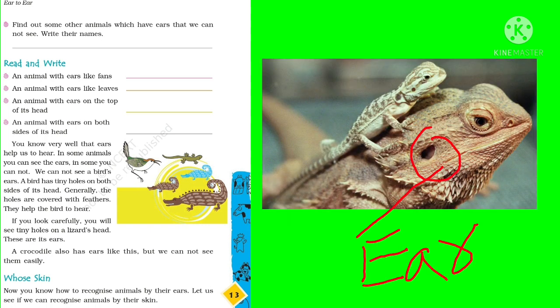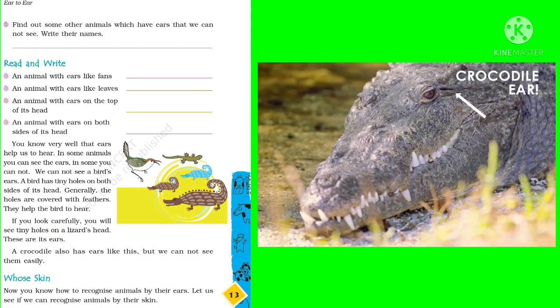If you look carefully, you will see tiny holes on the lizard's head. These are its ears. A crocodile also has ears like this, but we cannot see them easily.